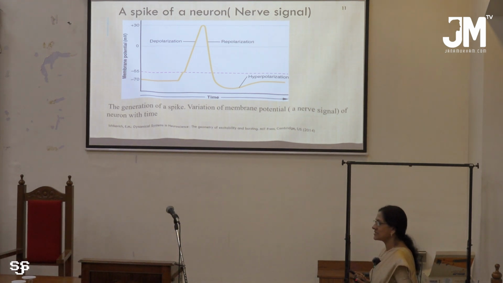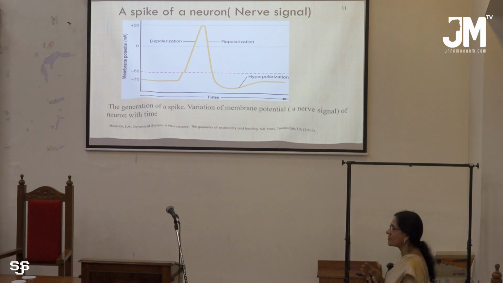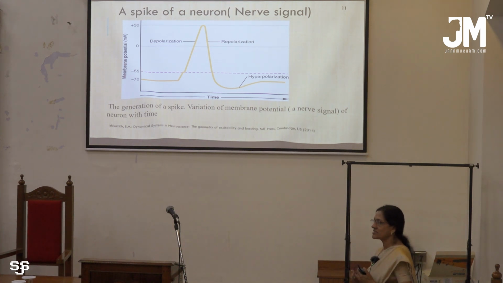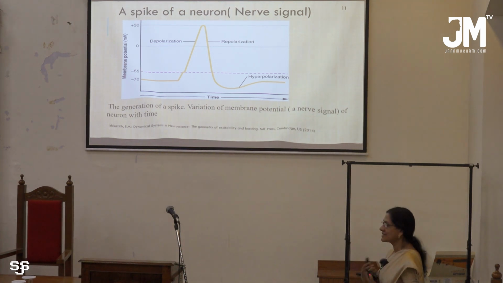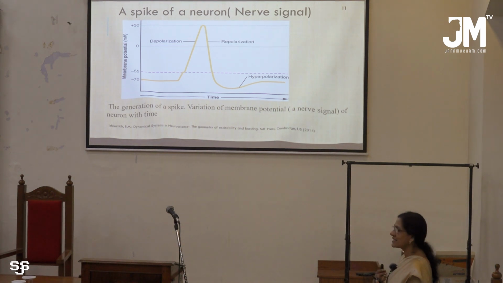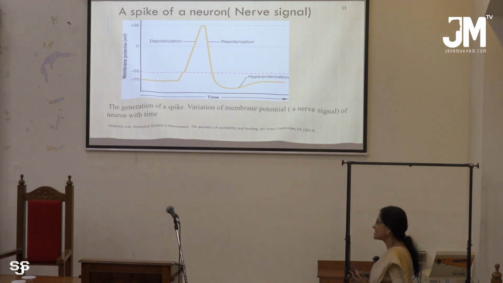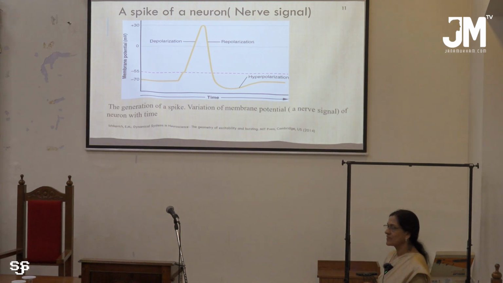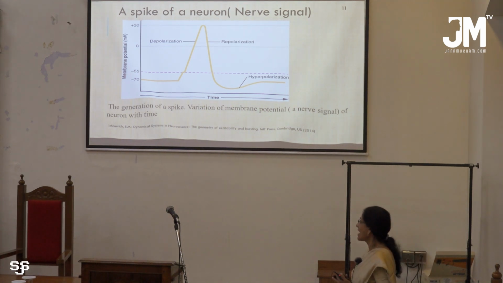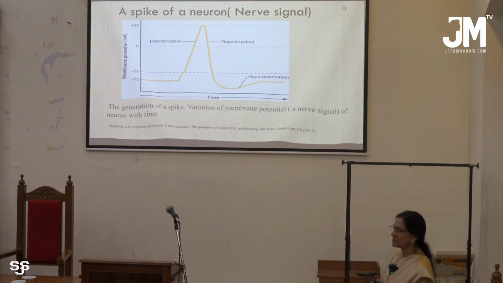When a signal comes to the neuron, the voltage starts to increase. Normally there will be diffusion of sodium and potassium ions through the membrane, and when a signal comes, the voltage starts to increase and becomes minus 55 millivolt. At this stage, the voltage-gated channels of sodium positive ions are opened, sodium ions go into the cell, and the potential crosses 0 and reaches up to plus 30 millivolt.